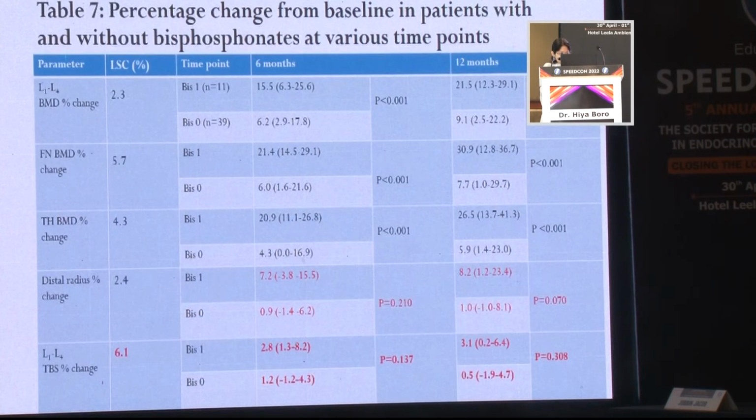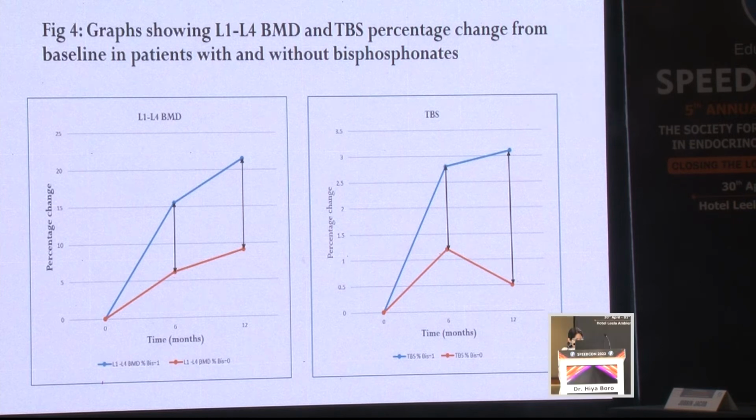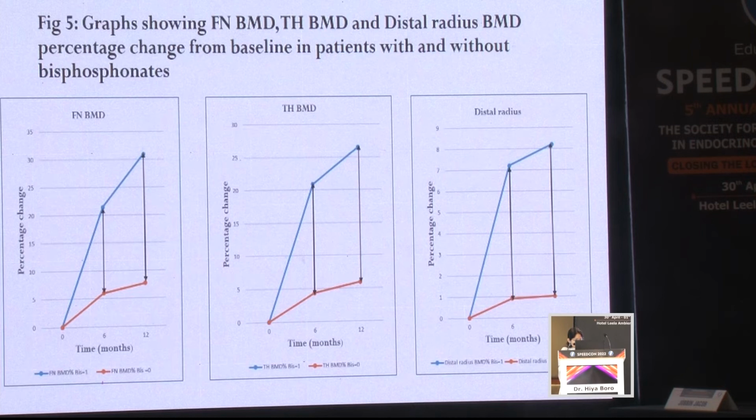Now the last point is in patients who had preoperative bisphosphonate use. This group showed significant improvement in lumbar spine, femoral neck and total hip BMD, but the change in distal radius and TBS was again not significant. So these are some of the graphs showing lumbar spine BMD and TBS percentage change from baseline in patients with and without bisphosphonate use. Again, the graphs are showing the changes in femoral neck, total hip, and distal radius BMD. The blue one represents patients who had bisphosphonate and the red one those who did not.